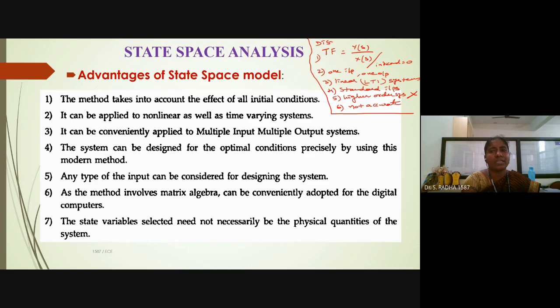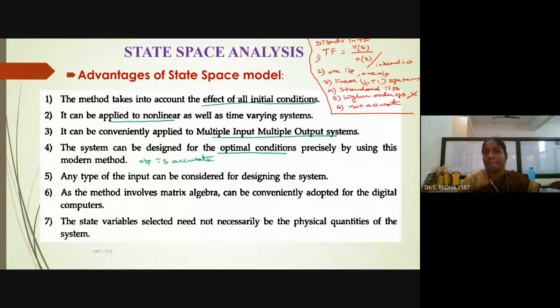Now, when we go to state space analysis, all these disadvantages can be overcome. You can see with the effect of initial conditions, we can apply state variable analysis. Non-linear systems also, we can analyze the system. And multiple input, multiple output systems, we can apply. The output is accurate when we apply state variable analysis.